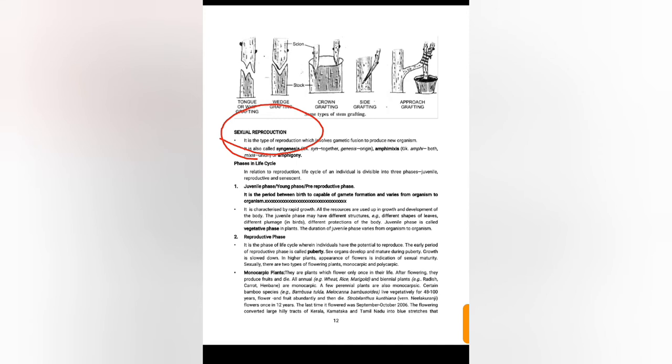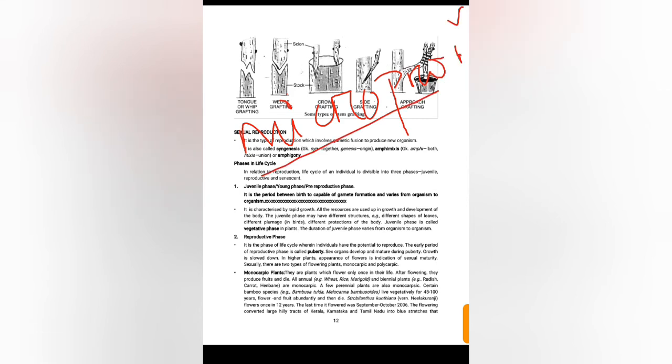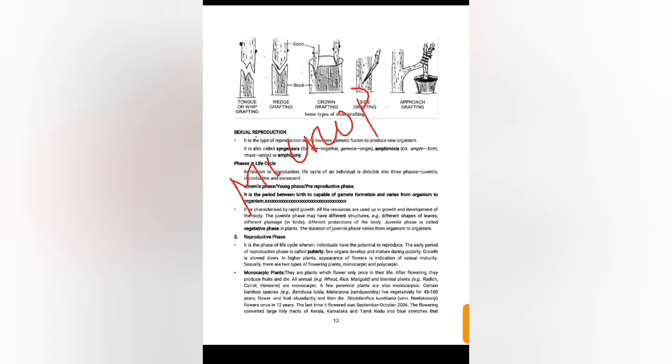Coming to the next topic, sexual reproduction. Sorry, I forgot to discuss micropropagation. I have not mentioned the slides of micropropagation. Micropropagation is a technique of tissue culture. This is also a vegetative method of reproduction. Micropropagation is a technique of tissue culture used for vegetative propagation.